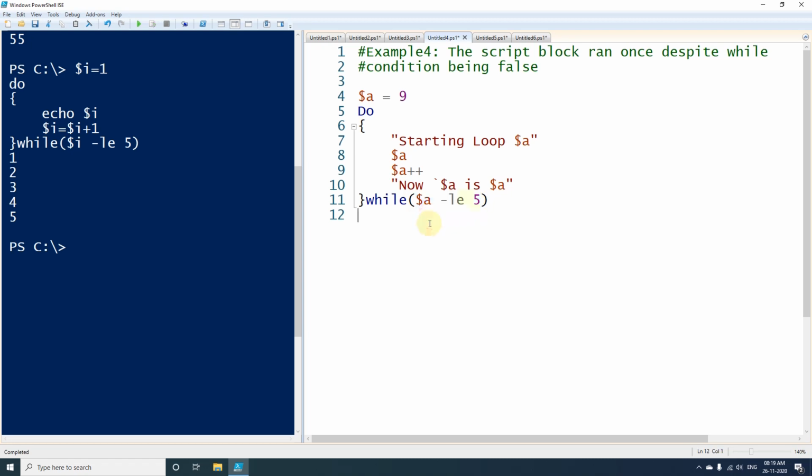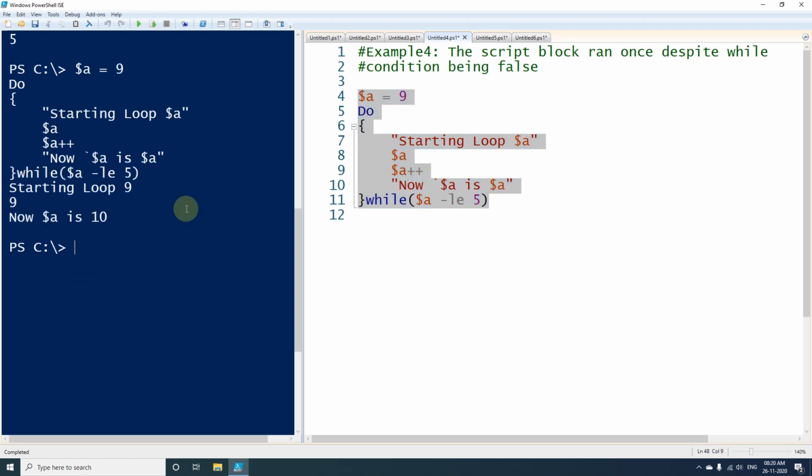But the one feature of do while loop is that although this condition is not satisfied, this code will be executed at least once. So if I execute this one, we know that the condition is false, still we will be getting some value printed over here. So now you can see that whatever statement I have written here, that starting loop, has been printed, and $a I have printed, so its value is 9, so that is the reason 9 has been printed over here.